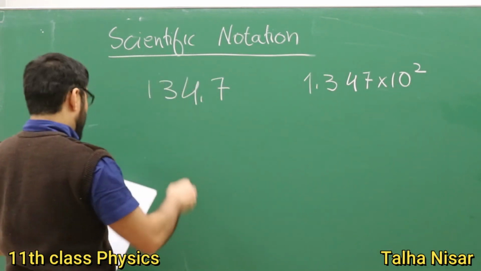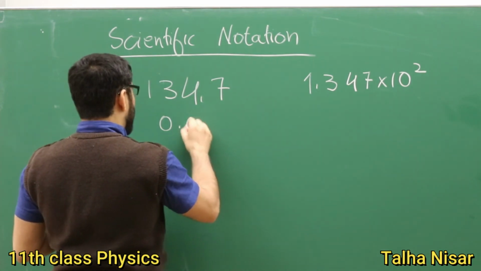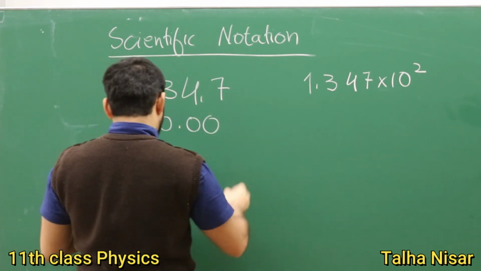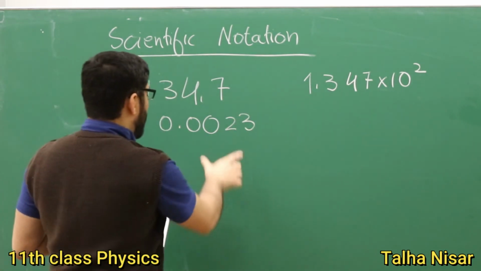The other example is for a small number. We have 0.00023, a very small number.